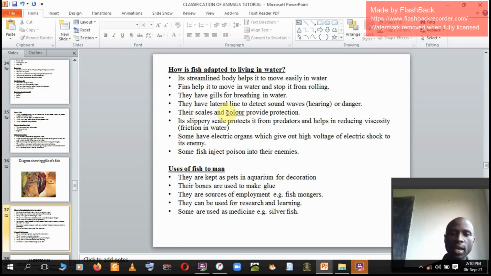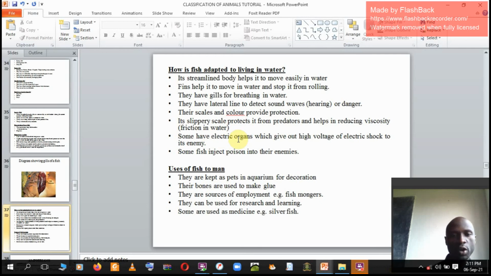Their scales and color provide protection. They may ask what helps them protect themselves, because these scales will provide protection to them. Its slippery scale protects it from predators. They are slippery and that helps them in reducing viscosity, that's friction in water.